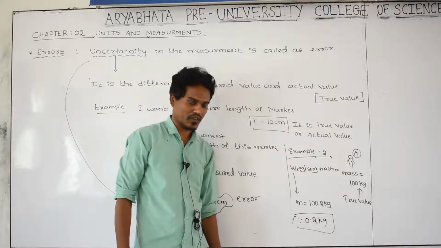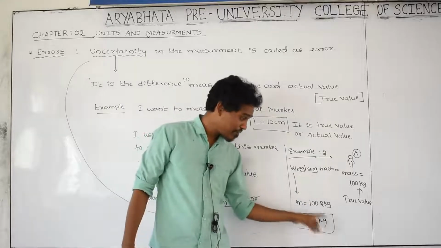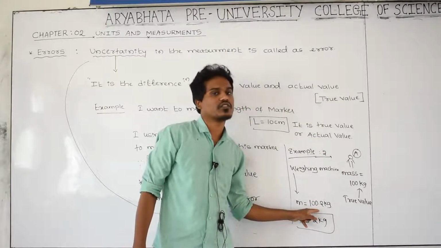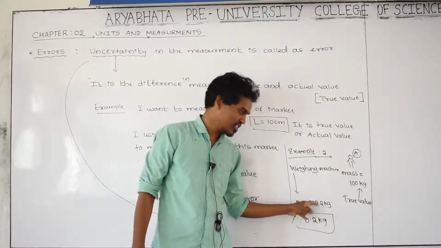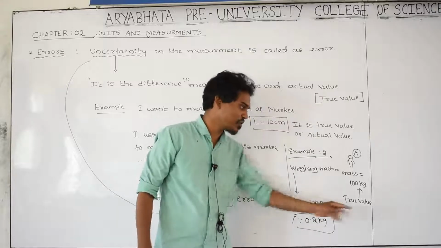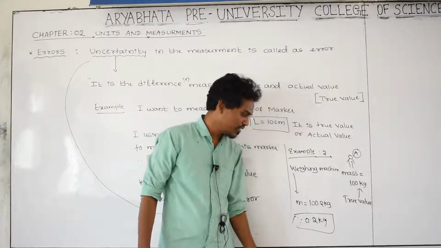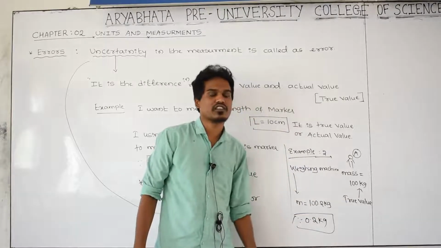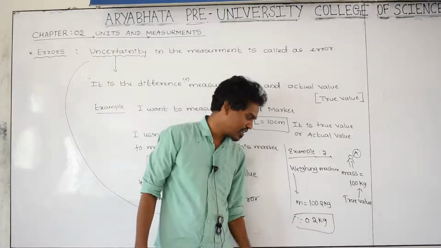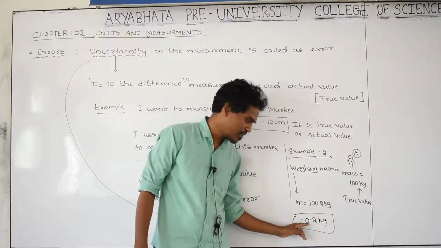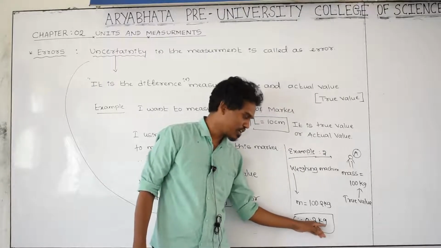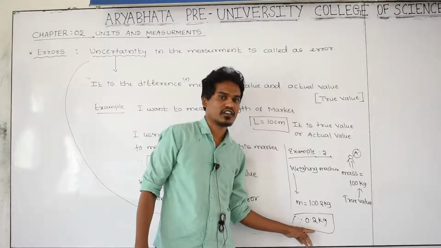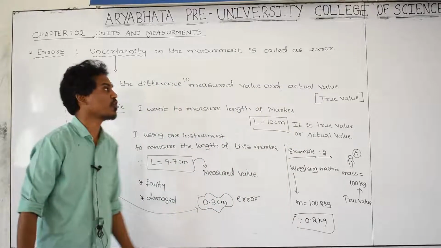0.2 kg. Or what the machine measured was 0.102 kg. No, this value is not correct. This is somewhat a bit extra as compared to the real value or true value. Therefore this is a measured value, this is a true value. In between those two there is somewhat of a bit of error, or uncertainty in the measurement. How much? That is 0.2 kg. That's why this measured value has an error or uncertainty. Hope you understand what you mean by error.